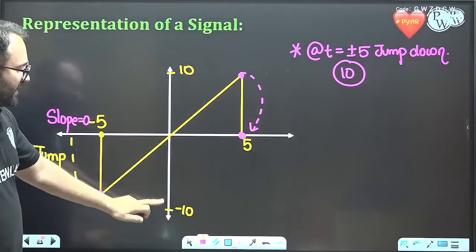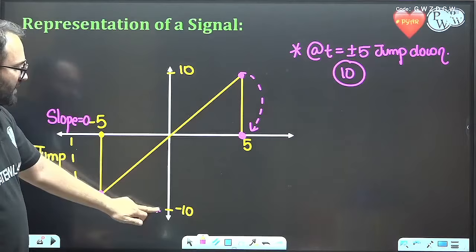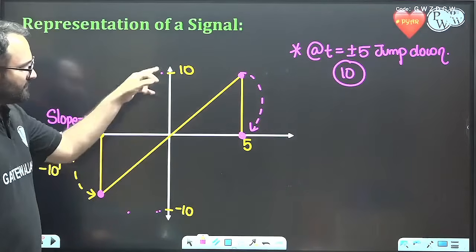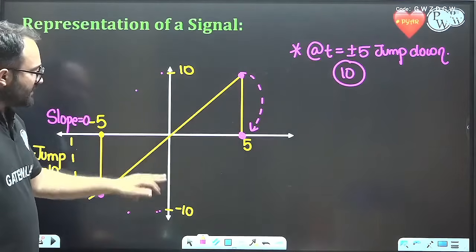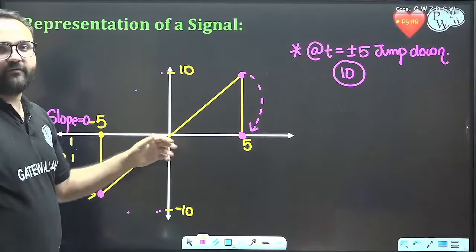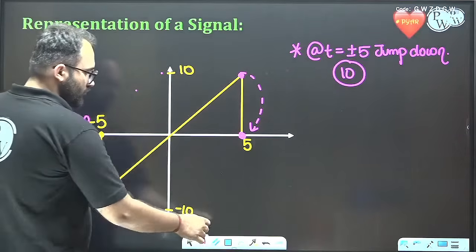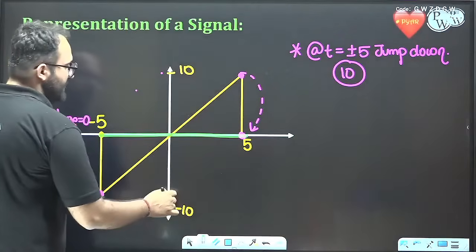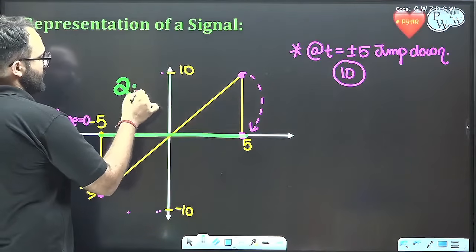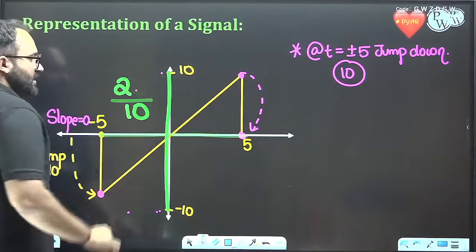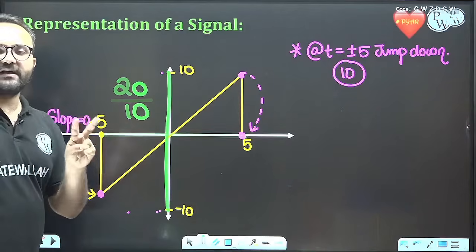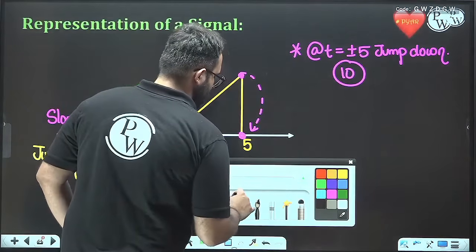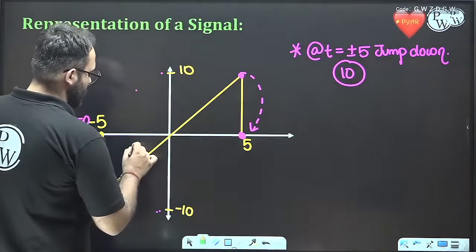It is going from minus 10 to 10. You get it? Okay. Minus 10 to 10. And what is the amount of width? The width is 10. So this width is 10. This height changes 20. Height changes 20. Width is 10. And thus we can see that the slope is plus 2.